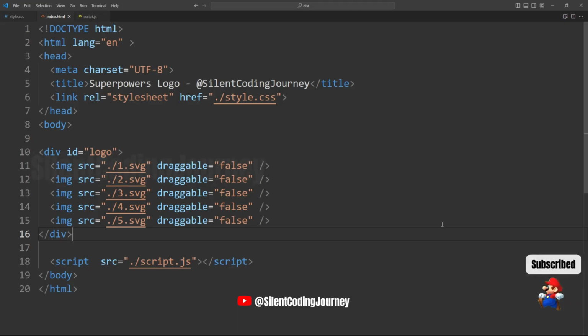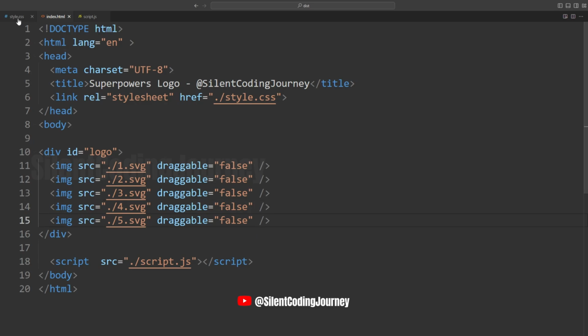First, let's analyze the HTML file. In this file, we define a div element with the ID logo. This element contains 5 images. Each img tag represents an image, and they each reference 5 different SVG image files. Each tag has added a draggable parameter, indicating these images cannot be dragged.